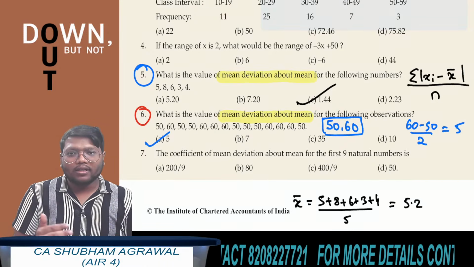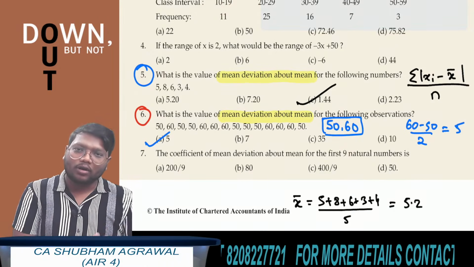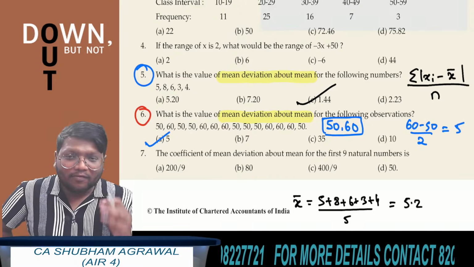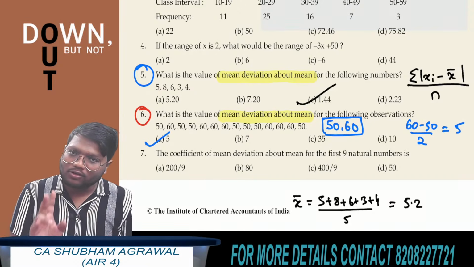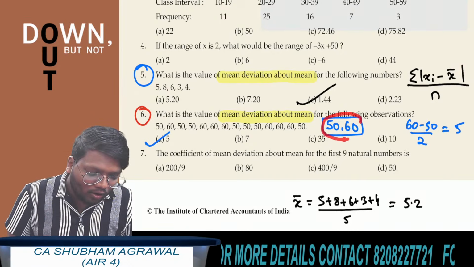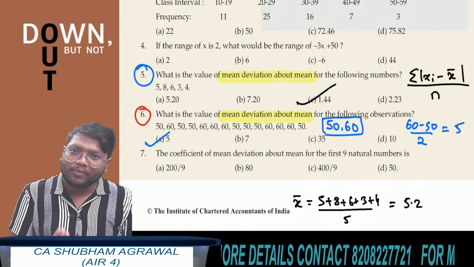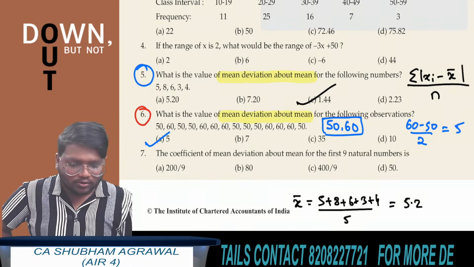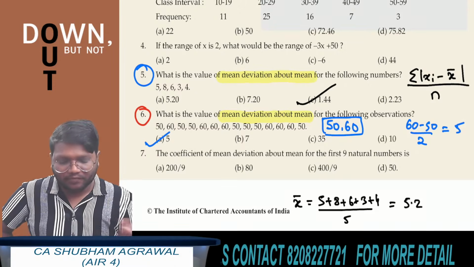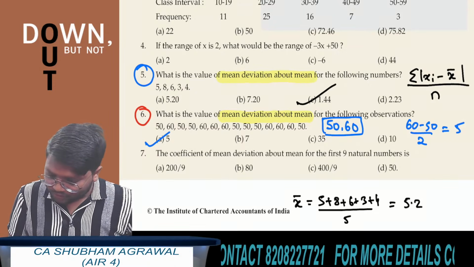Instead of writing all these steps, you can use the shortcut. Instead of writing 50 for 7 times and 60 for 7 times, write 50 for just 1 time and 60 also for 1 time. Now, if there are only 2 observations, how to find mean deviation about mean? Find the difference of the observations and divide it by 2. So 60 minus 50 is 10. 10 upon 2 is 5. This is the answer.